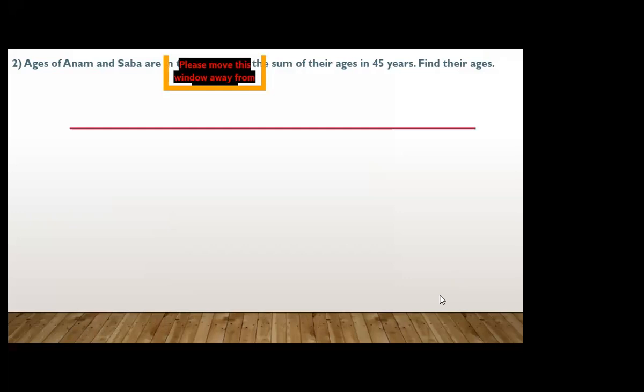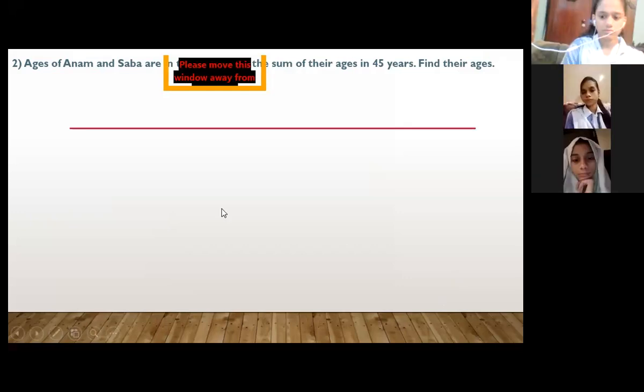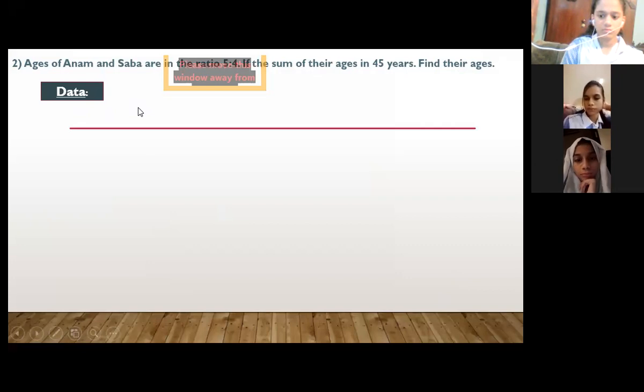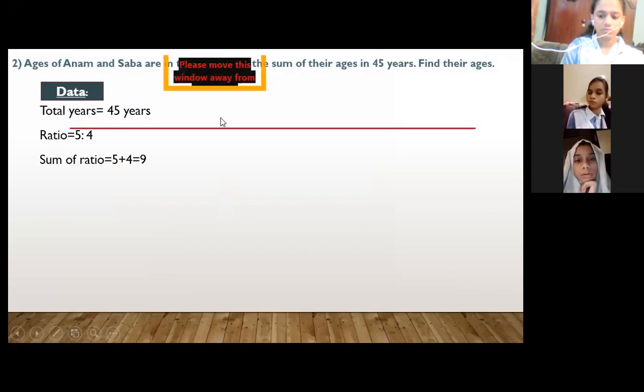Okay, find their ages. So beta, first we have to write the data. In the data you can see total years is equals to 45 years. Now don't write total amount, it's years. In the question years is mentioned, so you have to write total years is equals to 45 years. Now the ratio is 5 ratio 4, and sum of ratios is 5 plus 4. Sum of ratio means add these two ratios, we get 5 plus 4 is equals to 9.